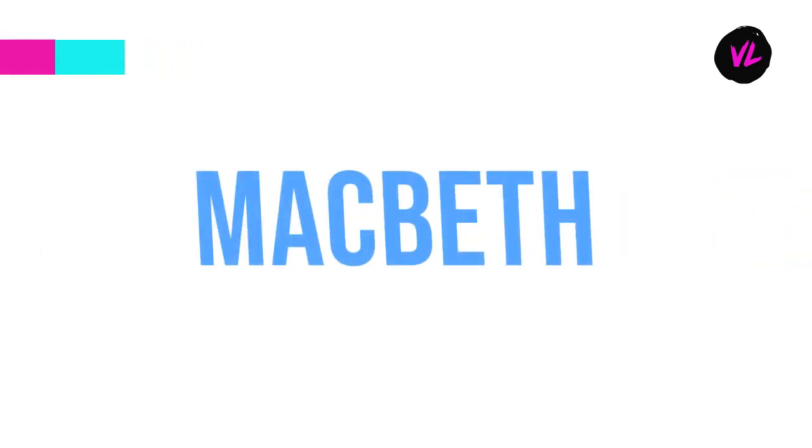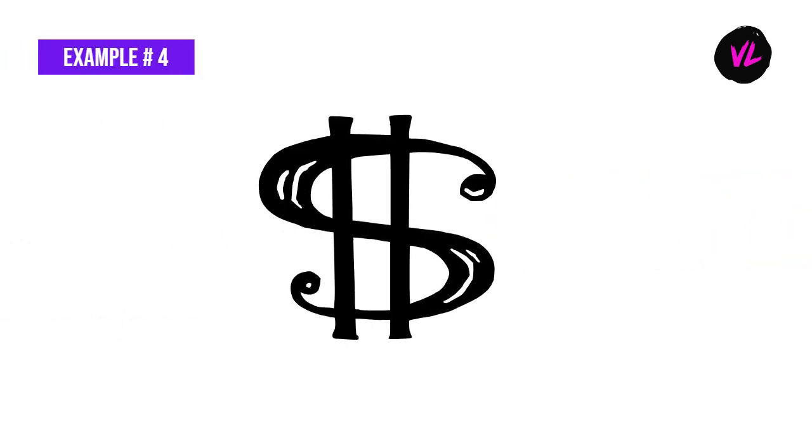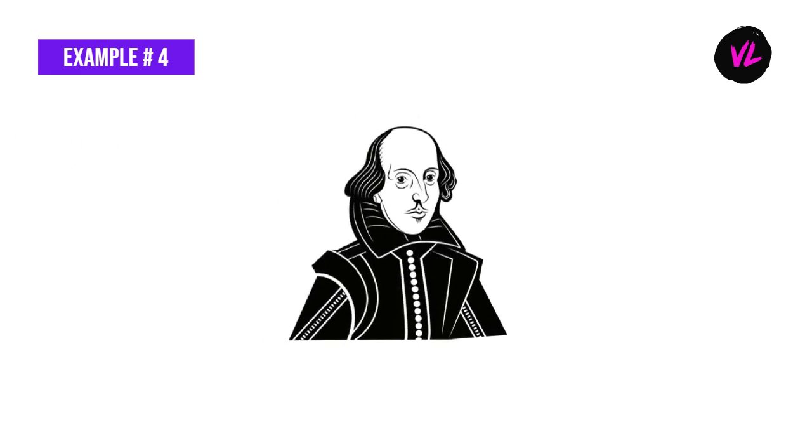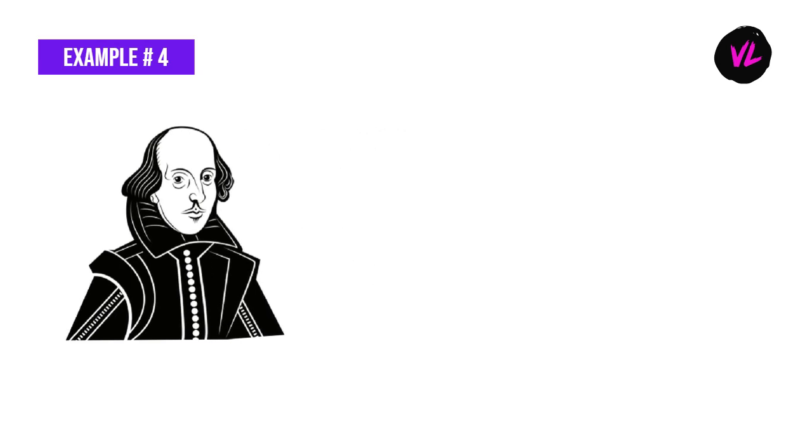In Shakespeare's play Macbeth, the use of the word dollar is an anachronism, as the dollar was not the actual currency at that time. This anachronism might have occurred due to a lack of knowledge of Shakespeare about the actual currency of the time. Look at these lines.